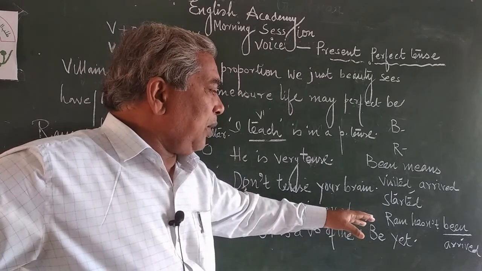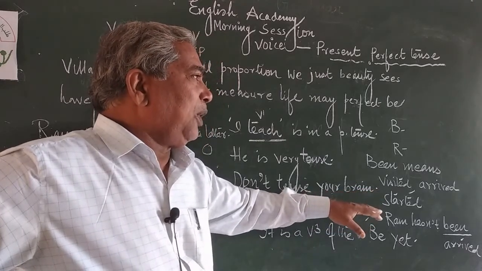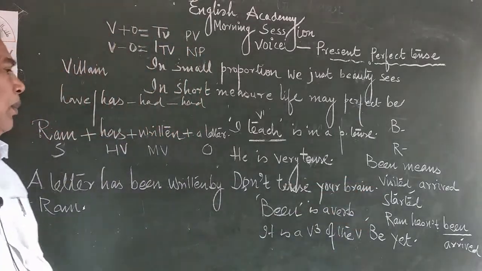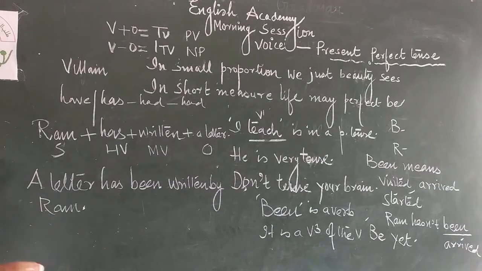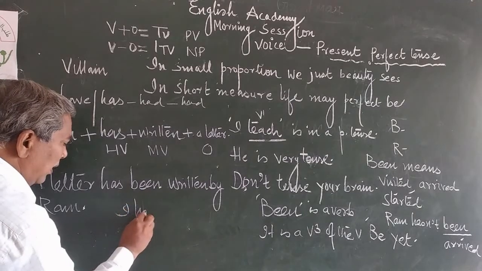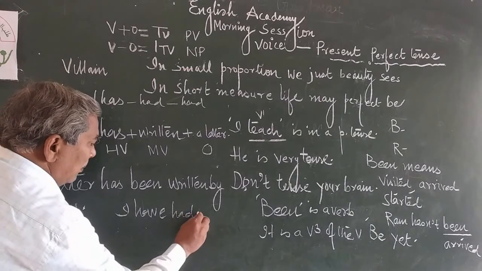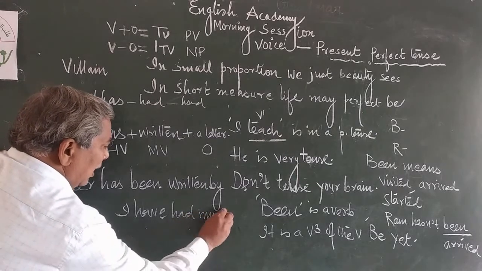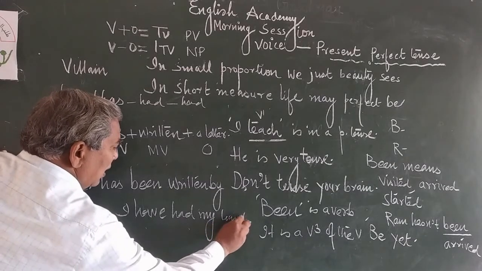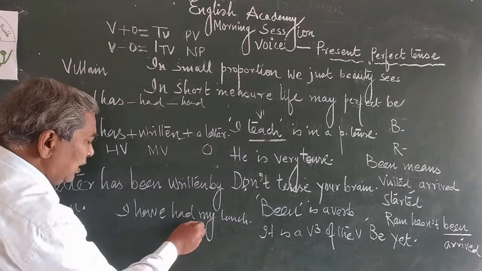Sometimes I also have doubt what the meaning of been is here. Although it is the third form of the verb, here been means arrived. Another example, try to understand, and it will be very easy for you. I have had my lunch. Sometimes you ask, sir, what is the meaning of had?